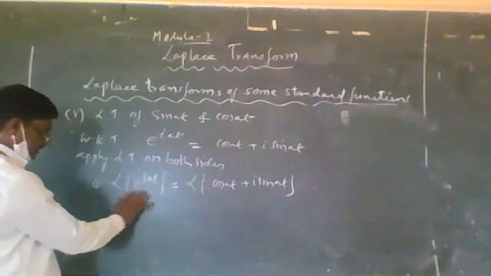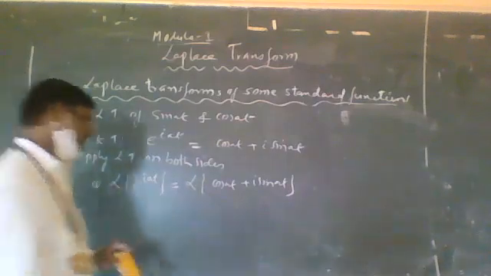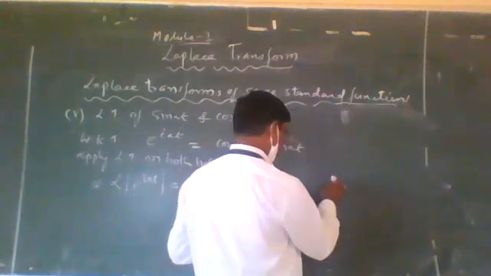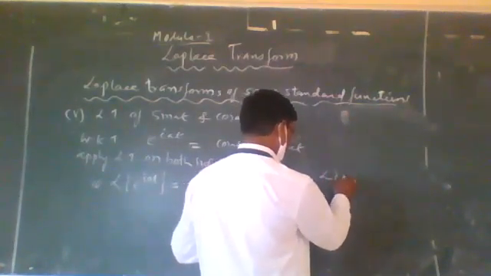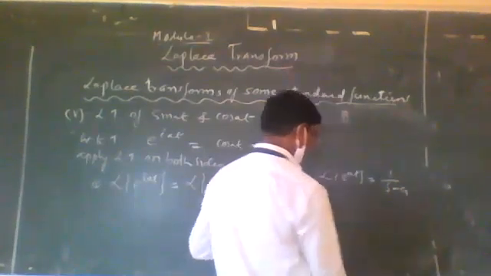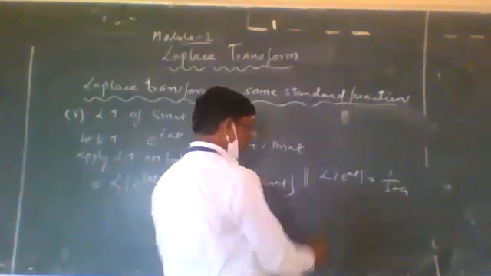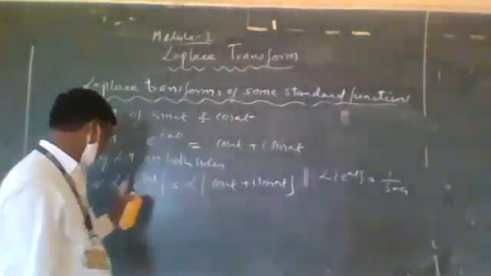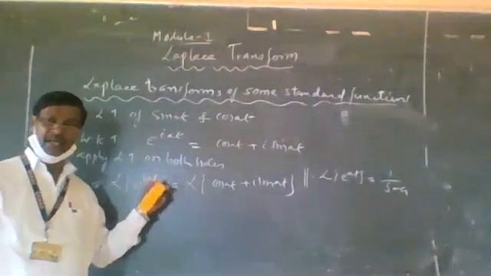Now by using the second formula, LT of e raised to at is equal to 1 divided by s minus a. By using this formula, we can expand the LT of e raised to iat.